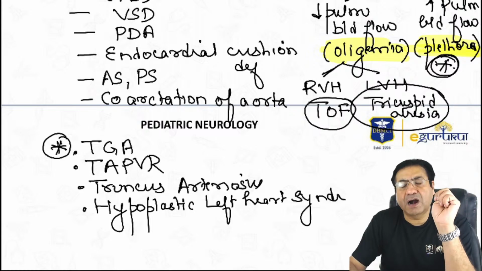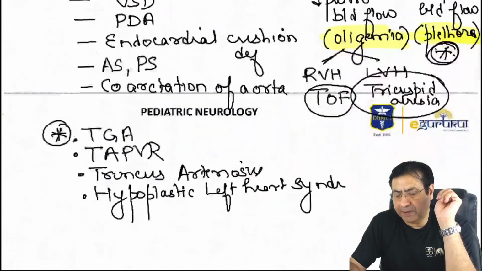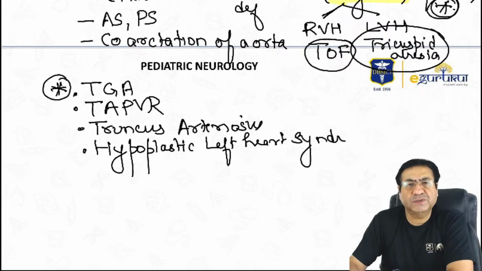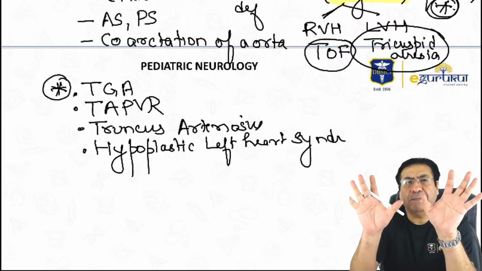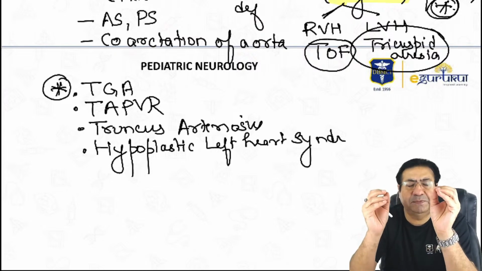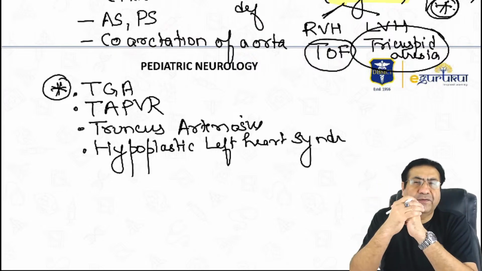And the cyanotic heart diseases associated with increase in the pulmonary blood flow are transposition of great arteries, total anomalous pulmonary venous return, truncus arteriosus, and hypoplastic left heart syndrome. If you remember this much about congenital heart diseases, I think it is more than enough. My experience is it's more than enough for your FMGE exams.